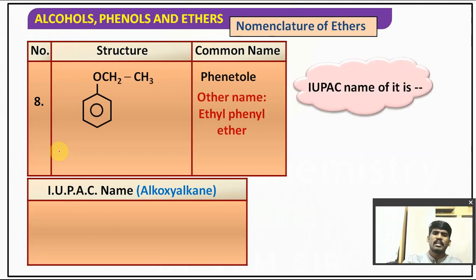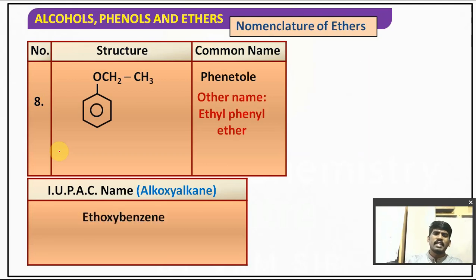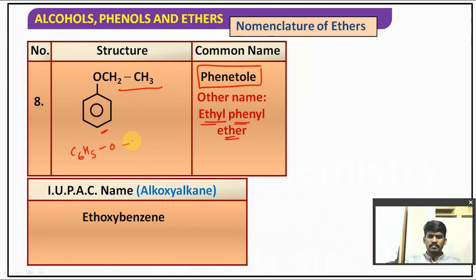Hope you understand, children. Similarly, we have another one, that is ethoxybenzene. This is ethoxy, it is benzene. Ethoxybenzene, and the common name is ethyl phenyl ether. It is ethyl and it is phenyl ether. Commonly also known as phenetole. Its formula is C6H5OC2H5. This is commonly known as phenetole.